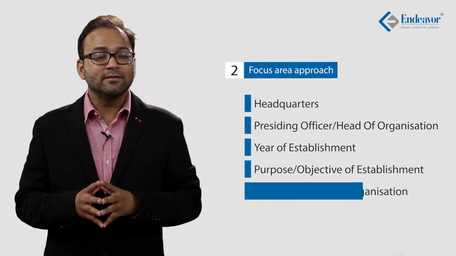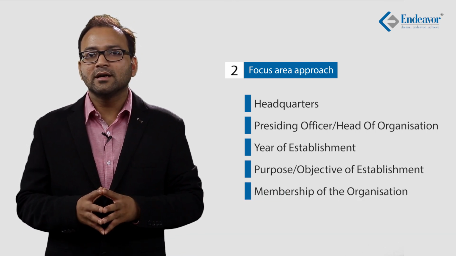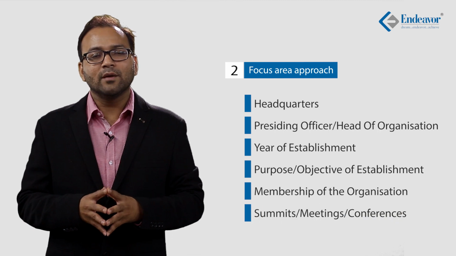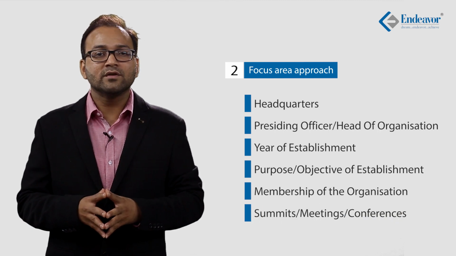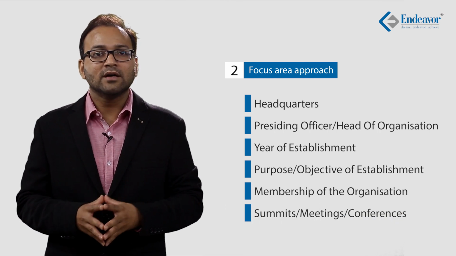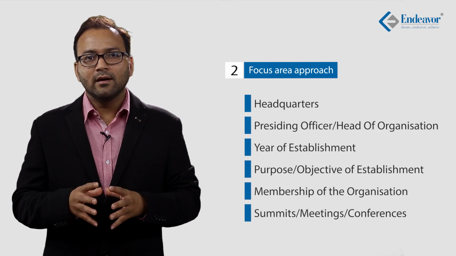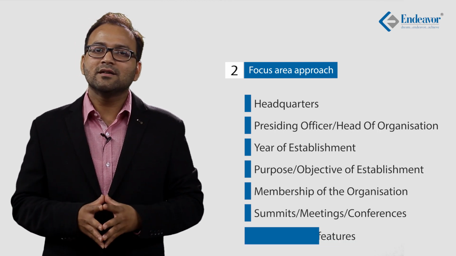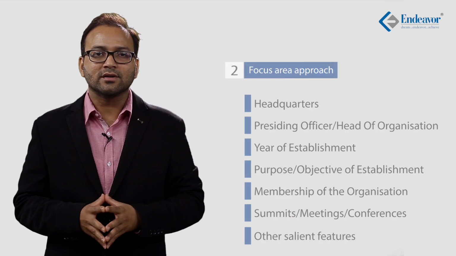Number 5 is the membership of that organization. Number 6 are the summits or the meetings or the conferences that have taken place in the recent past or that are going to take place in future. And number 7 is any other salient feature of that organization. You know that every organization has some peculiarities specific to that organization, and sometimes a question is also framed from these specific features of an organization, so you must pay attention to them also.